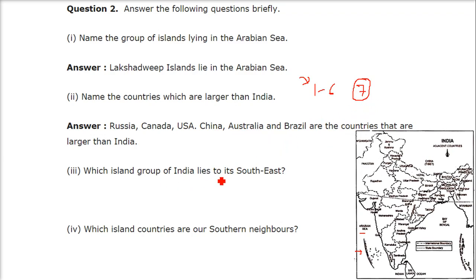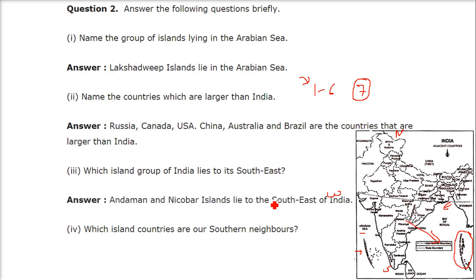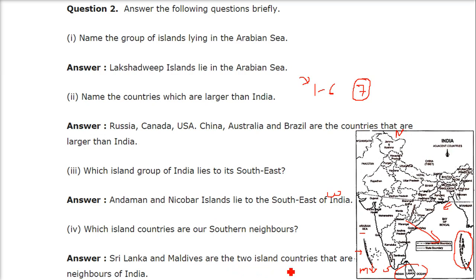Which island group of India lies to its southeast? So this is north, south, east and west. So which is the southeast? This one, which is our Andaman and Nicobar Islands, lies to the southeast of India. Which island countries are our southern neighbors? Just below Lakshadweep we have Maldives, and here we have Sri Lanka. So Sri Lanka and Maldives are the two island countries that are neighbors of India.